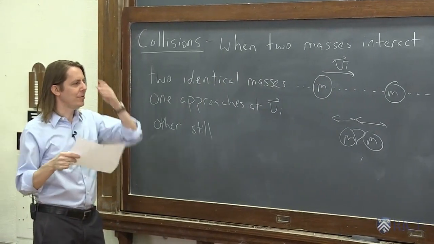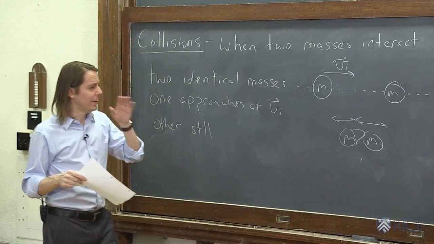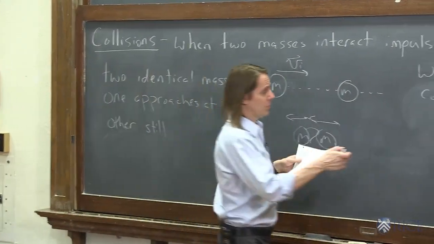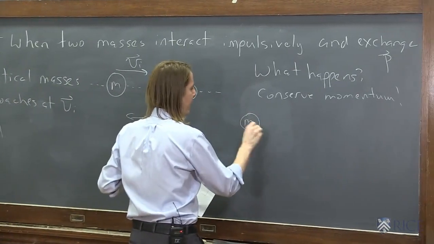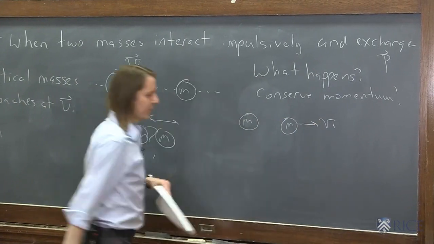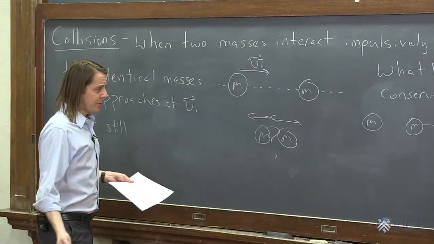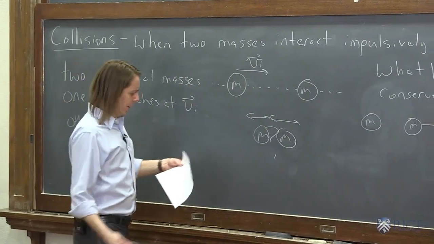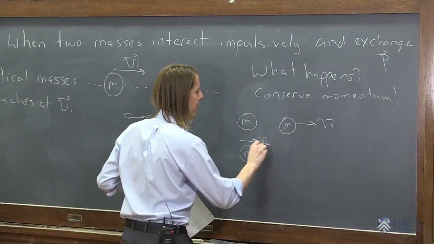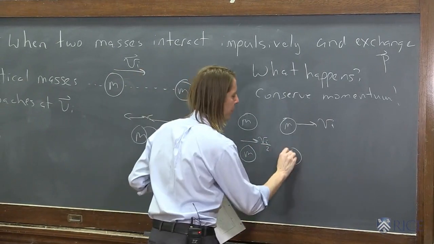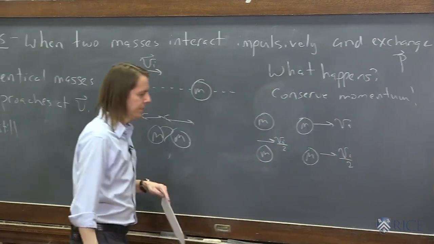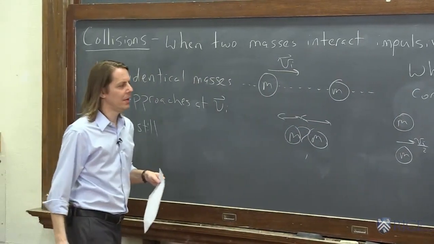So we're going to do it mathematically later. Now let's just think our way through it. The initial momentum was m times vi. So one way you could conserve momentum is you could have this one stop and this one go at vi. Right? That would conserve momentum. But there's other things that could happen and still conserve momentum. You could have this one move forward at vi over 2, and this one could move forward at vi over 2. Right? No reason that couldn't happen.